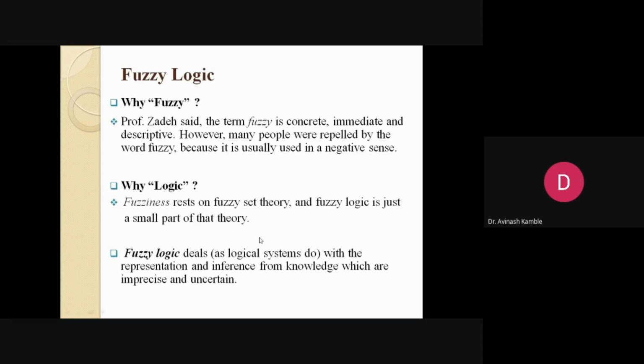Fuzziness rests on fuzzy set theory, and fuzzy logic is just a small part of the theory. When you combine both, what does fuzzy logic mean? Fuzzy logic is a representation and inference from knowledge, and that knowledge, in the sense of data, is a collection of raw material which is imprecise and uncertain. That kind of logic is dealt with by fuzzy logic.